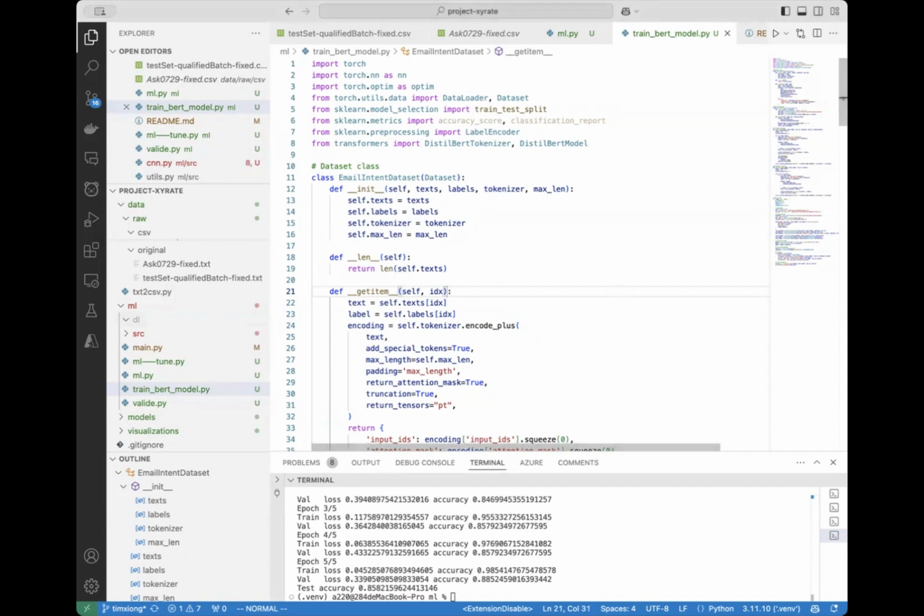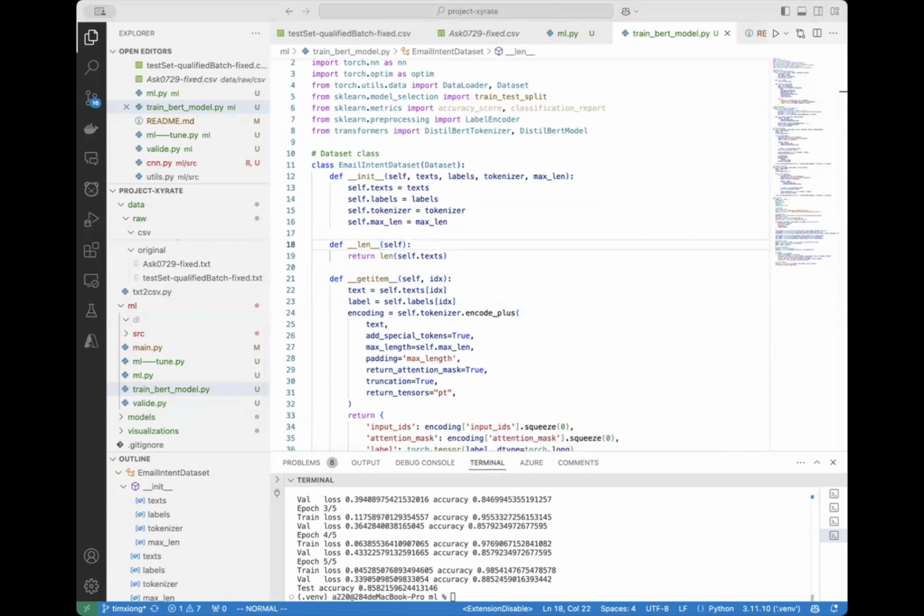As for the deep learning model, we built a neural network using DistilBERT, which is a lightweight and faster version of BERT. As for the model architecture, it has the DistilBERT base, which encodes input text into 768-dimension feature vectors, and uses the CLS token to represent the sentence. It also has a dropout layer, which with a certain dropout rate helps to reduce overfitting. And a fully connected layer maps the 768-dimension embedding to the two output classes.